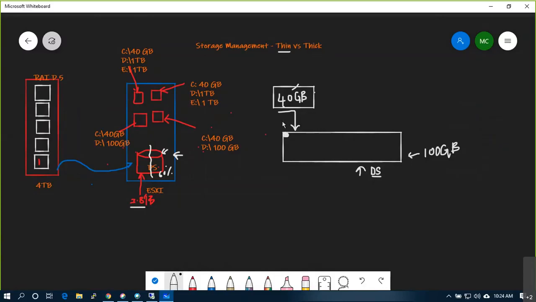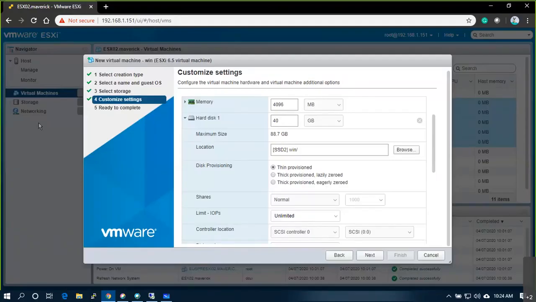Now, once the machine is created, right click, power on, and mount the ISO. What ISO will you mount? If it is a Windows server, you will mount the Windows ISO. If it is a Linux server, you will mount the Linux ISO, right?